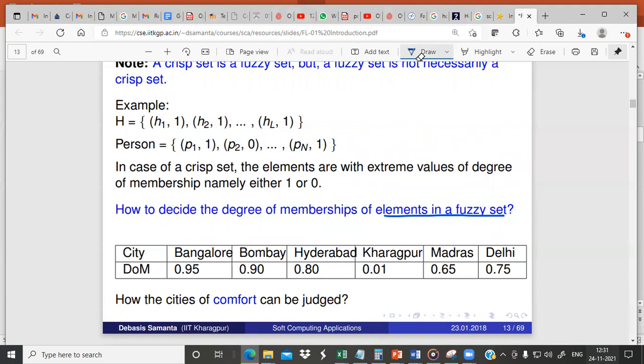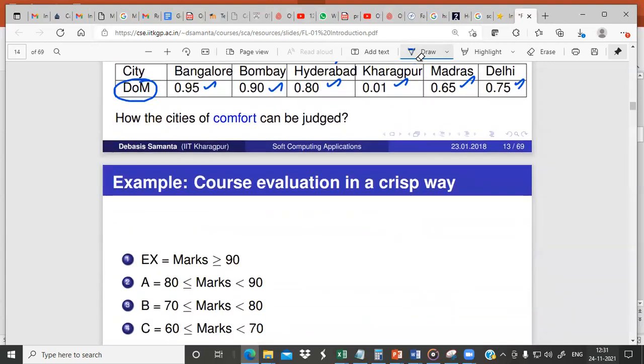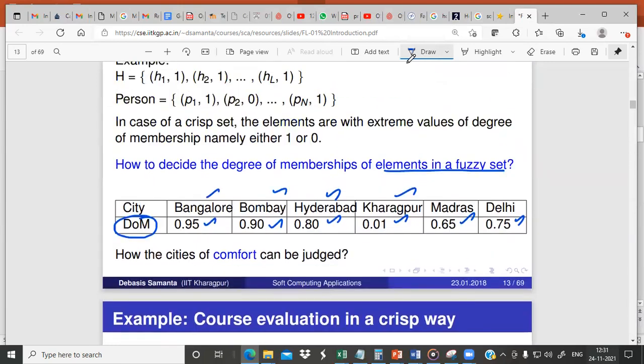Here is an example. Say there are various cities, and we want to know the degree of comfort of each city. We assign some values. For Bangalore, the degree of comfort is 0.95. For Bombay, 0.90. For Hyderabad, 0.80. For Kharagpur, 0.01. For Madras, 0.65. For Delhi, 0.75. Now this can be represented as a fuzzy set.